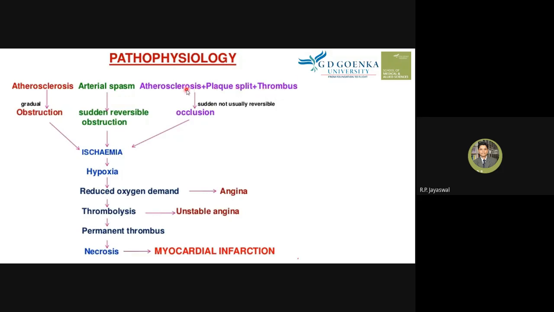So three things you need to know: atherosclerosis plus plaque split, which is a plaque rupture, and in addition to this, there is a thrombus also. Together they can cause sudden occlusion of that artery. So it is usually not a reversible process. It can cause ischemia, hypoxia, necrosis, and again myocardial infarction. So these are the three ways that a person may undergo the myocardial infarction process.